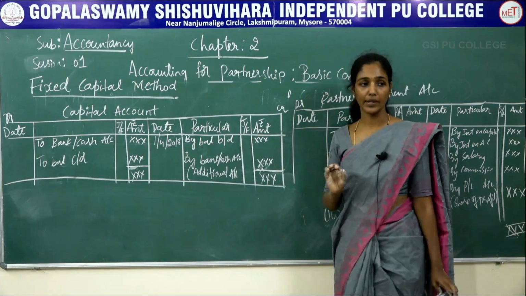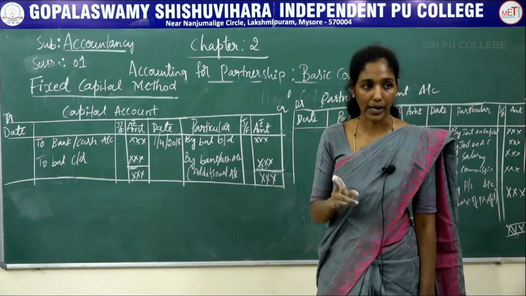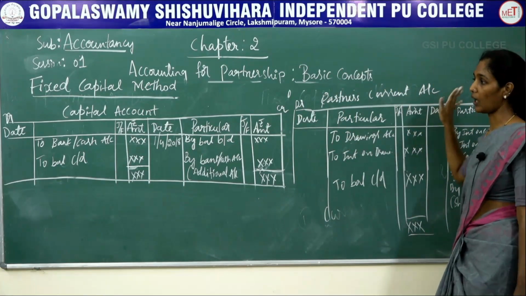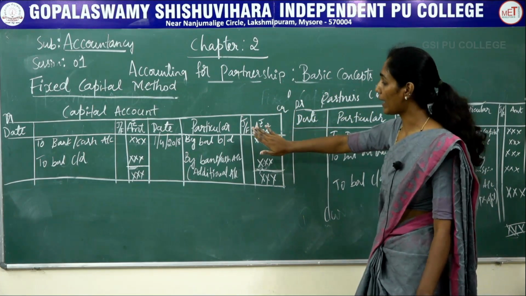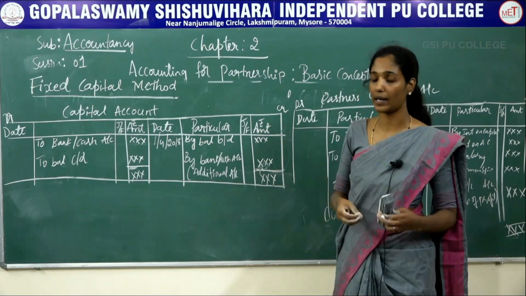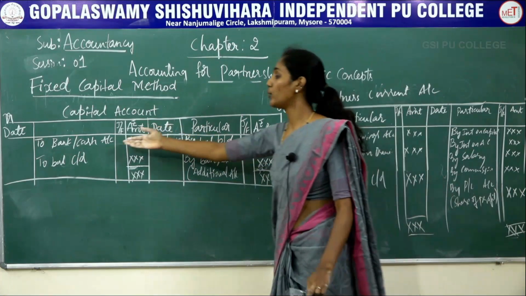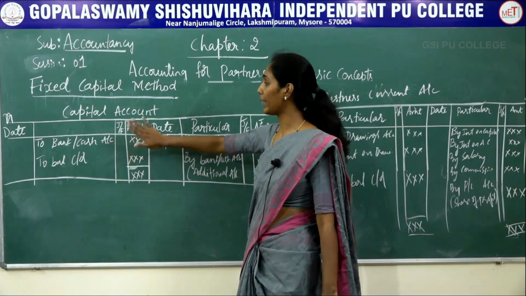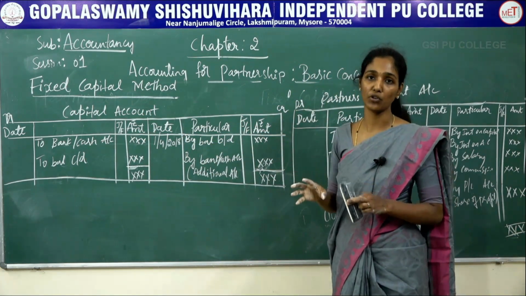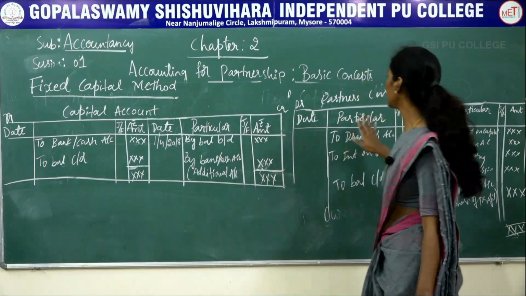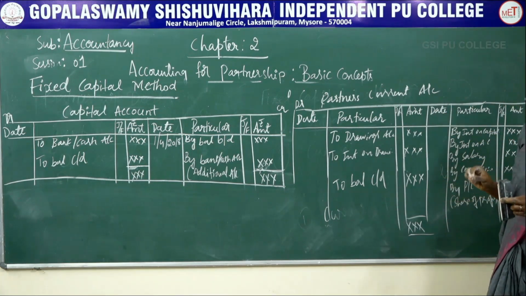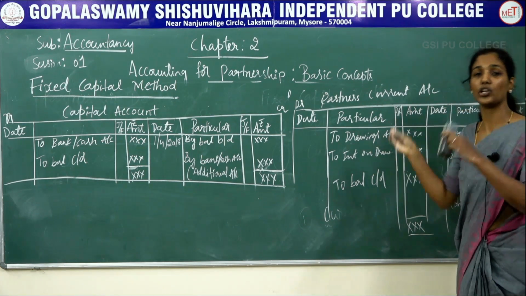Remember, under fixed capital method, partner should have two accounts. The one is capital account and the second one is partner's current account. Capital account is used to record the partner's capital amount, the capital which is invested by the partners, and additional capital and withdrawal of capital should be recorded in capital account. So in this method, the capital amount of the partner remains constant. The next is partner's current account. Under the partner's current account, you need to record all the transactions which are beneficial to the partners at